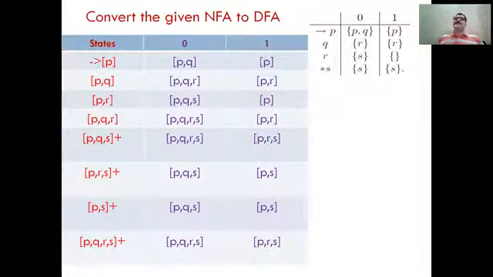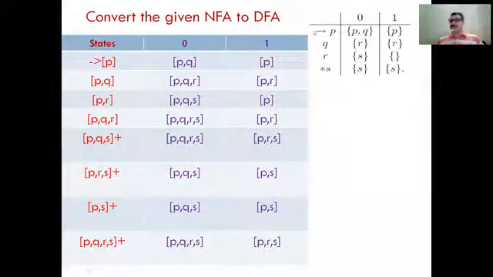Now the next point is conversion of NFA to DFA. I will start this conversion by taking a very easy example. Suppose this problem is given to you in the form of a transition table.